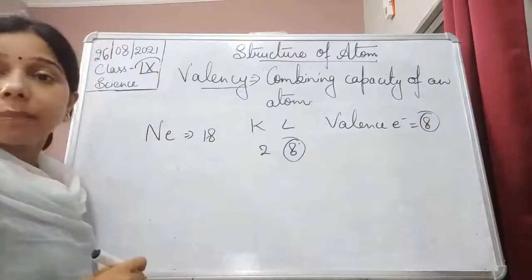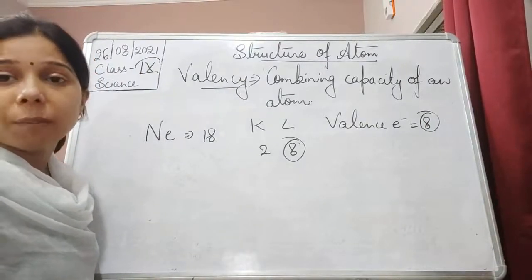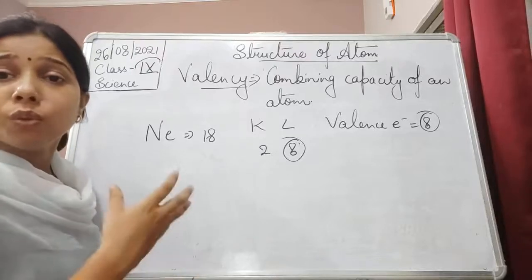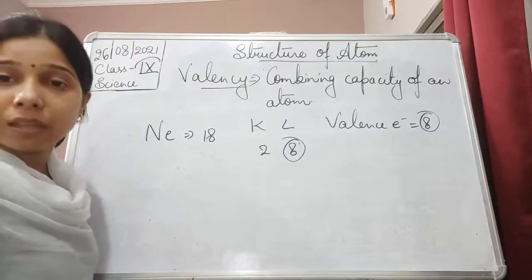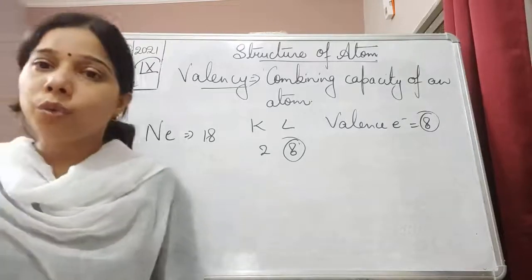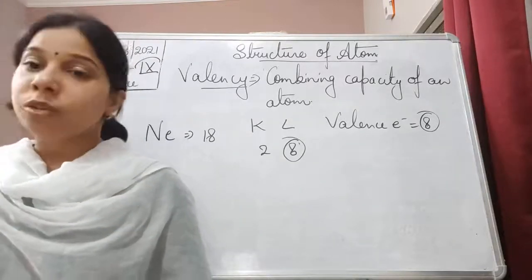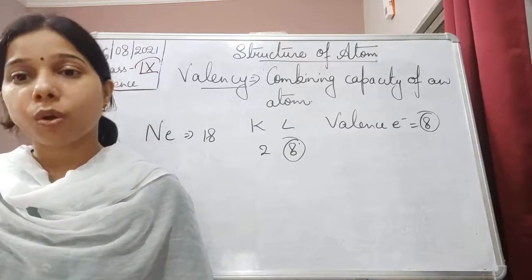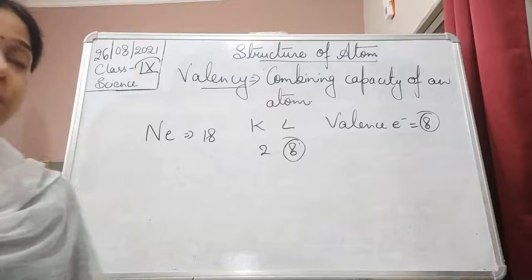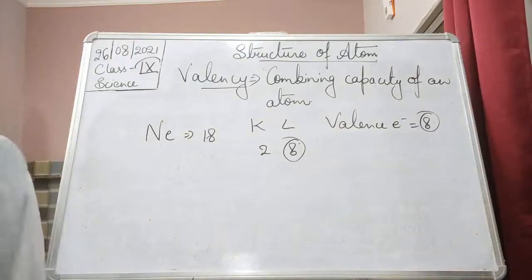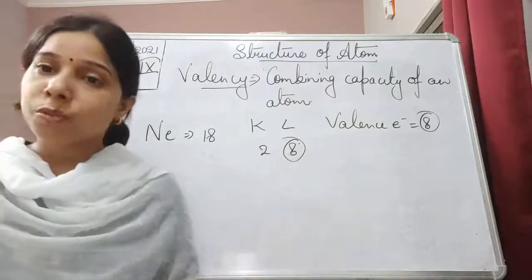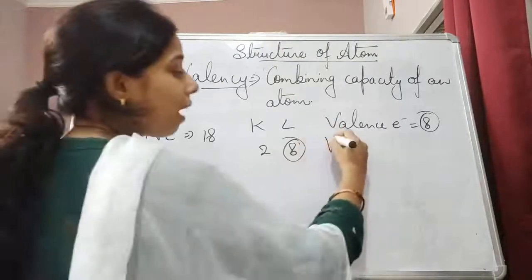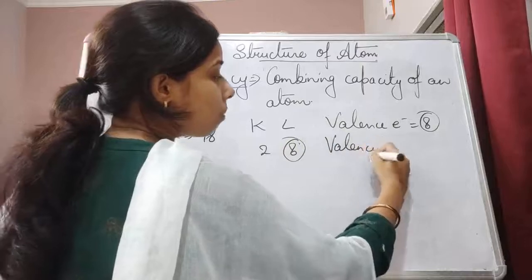How many electrons does it need to complete its octet? The octet is already completed, so it does not need an extra electron, and it does not want to lose electrons either. It does not want to gain or lose electrons in order to complete its octet, because it is already completed. The outermost shell is already fulfilled, and because of that only the valency of neon is equal to 0.